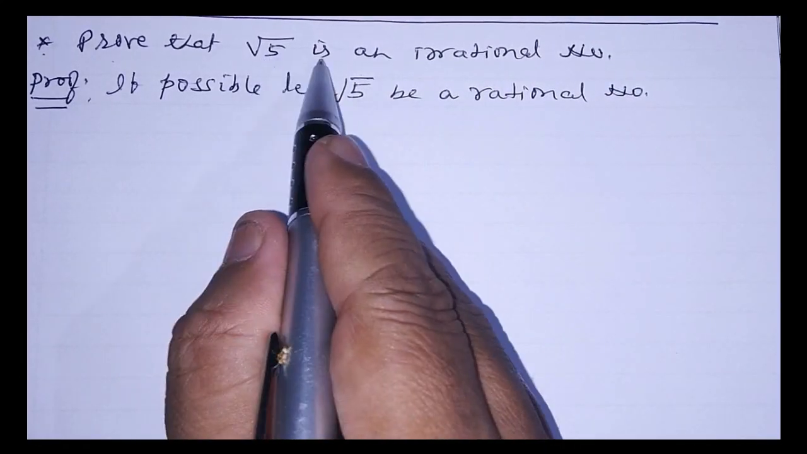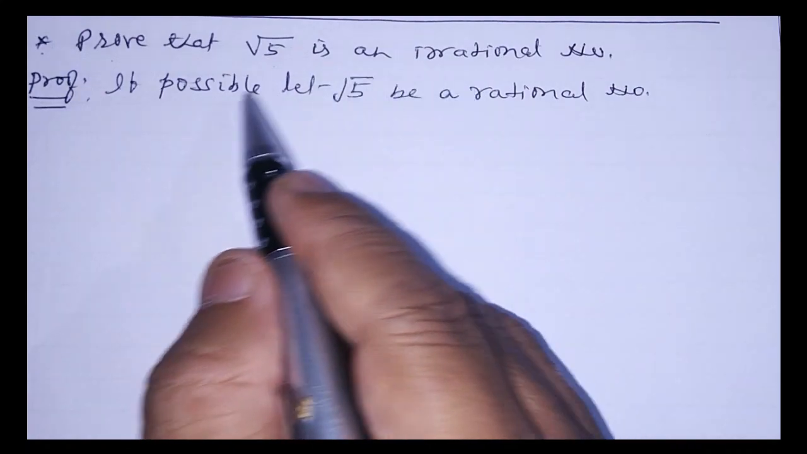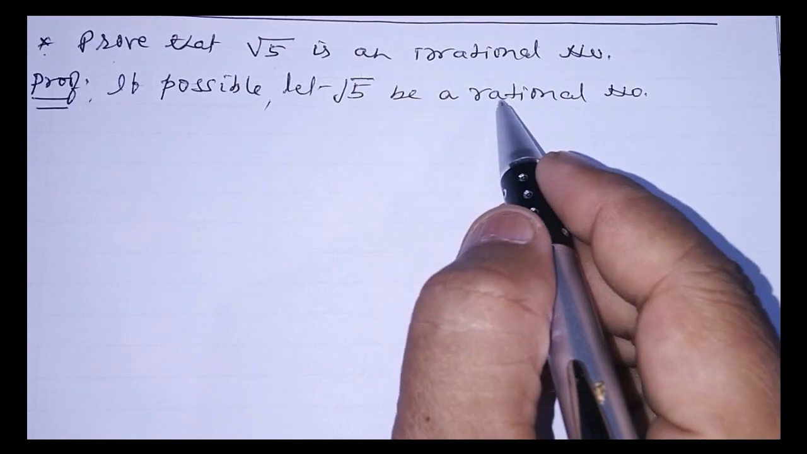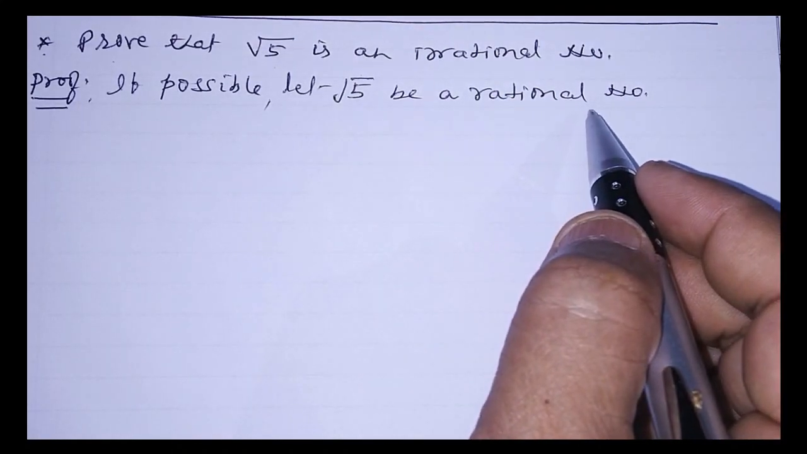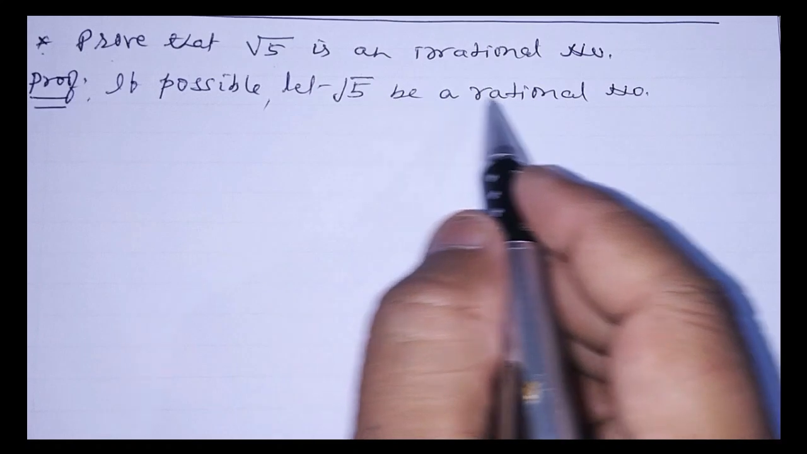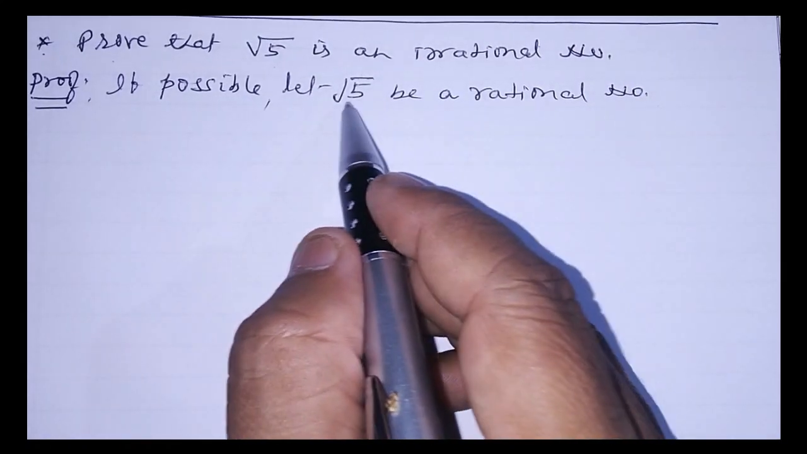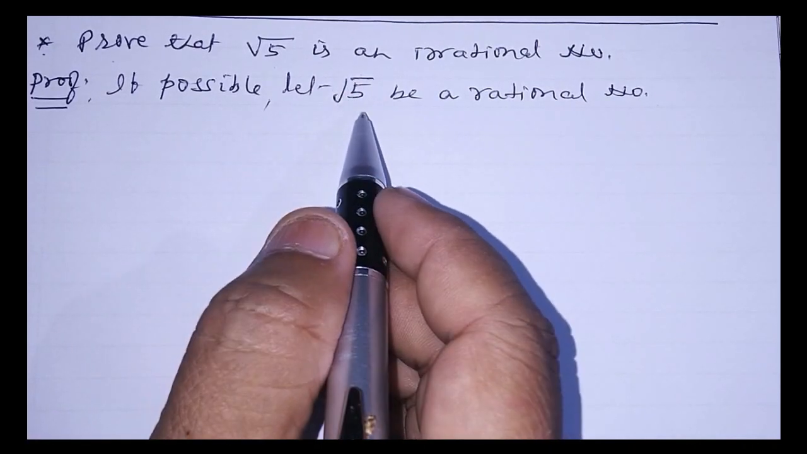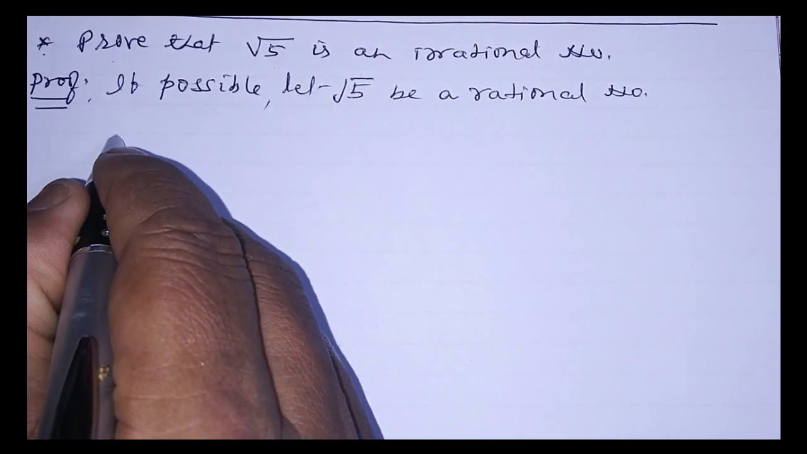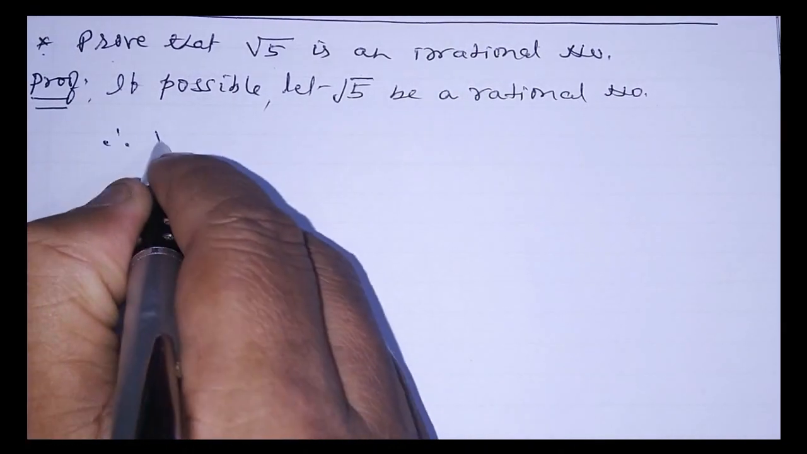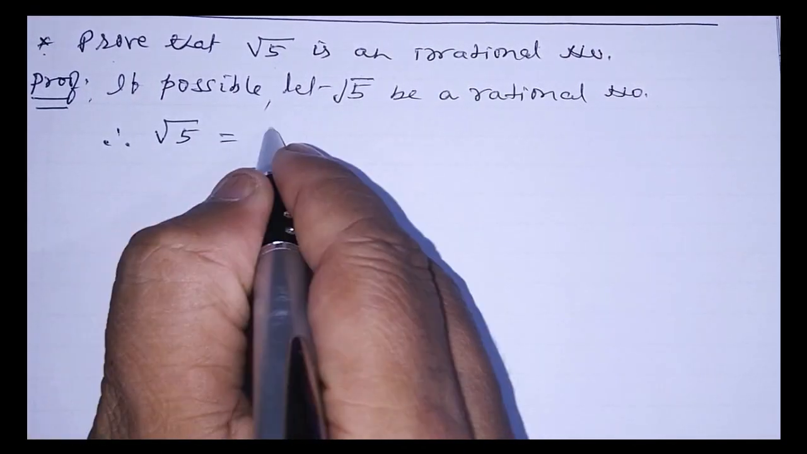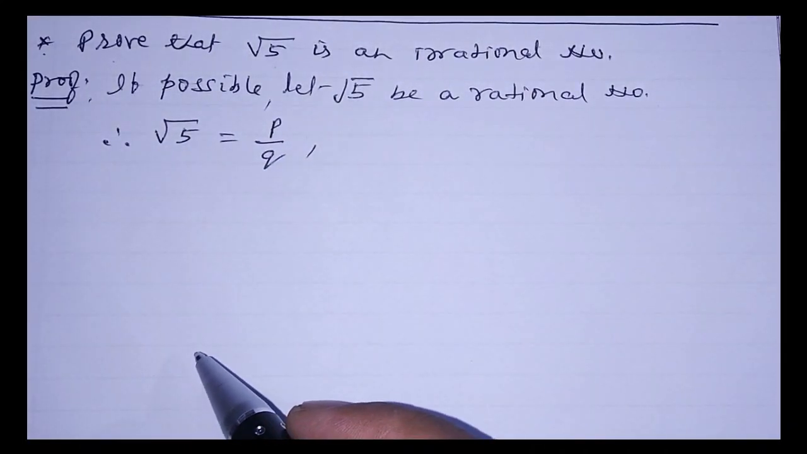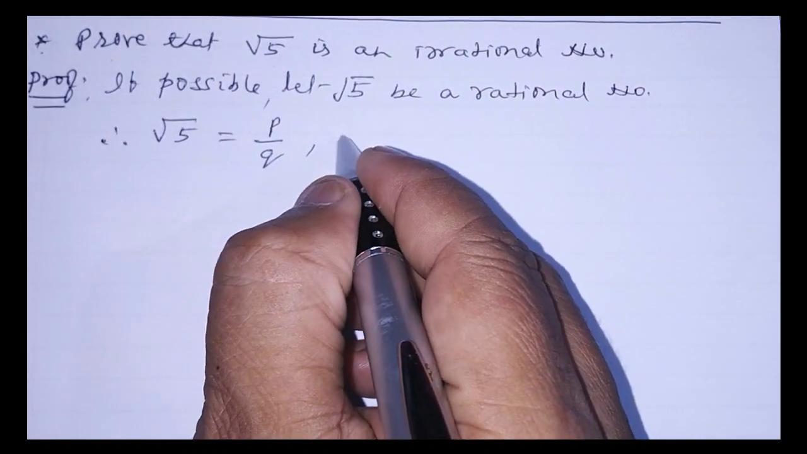We have to prove root 5 is an irrational number. We have taken, if possible, let root 5 be a rational number. Just the reverse of it. This is called contradiction. Now, as we have considered root 5 a rational number, we know root 5 can be written in the form of P by Q. So we can write root 5 is equal to P by Q, because we have taken root 5 as a rational number.